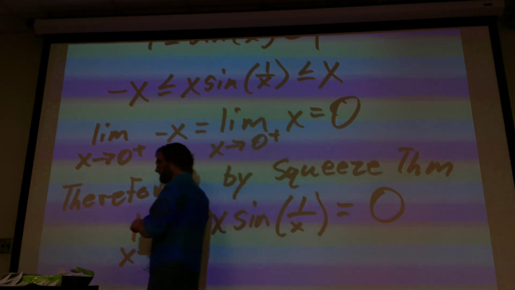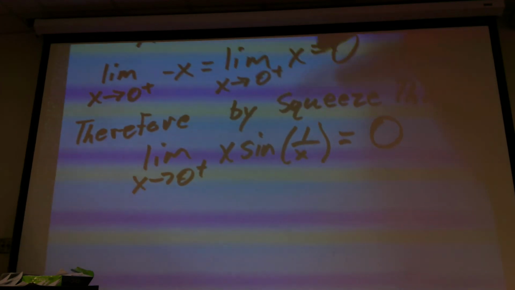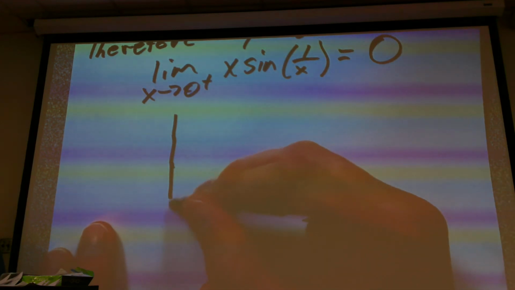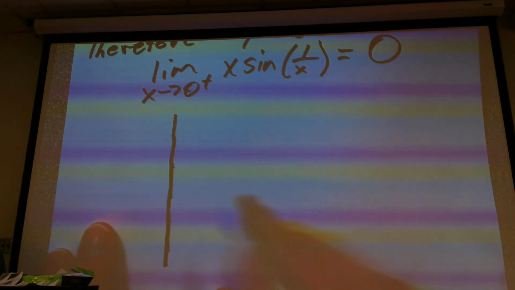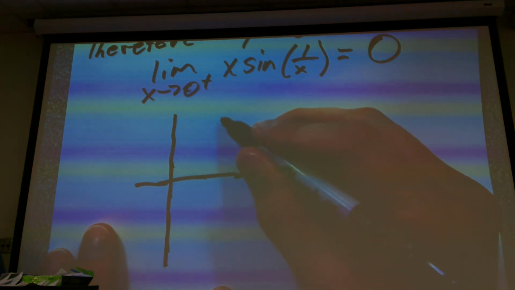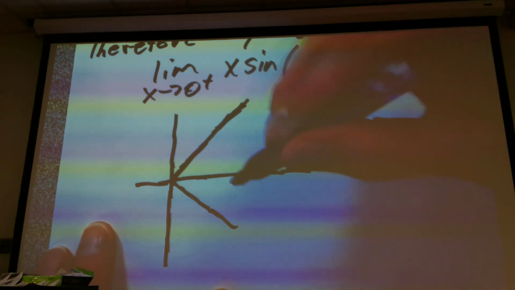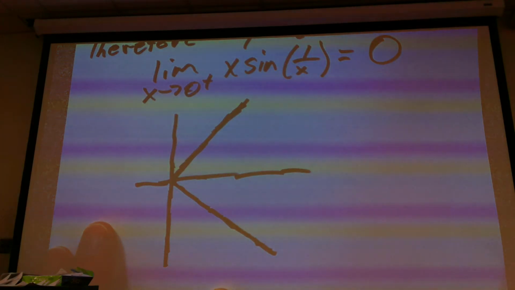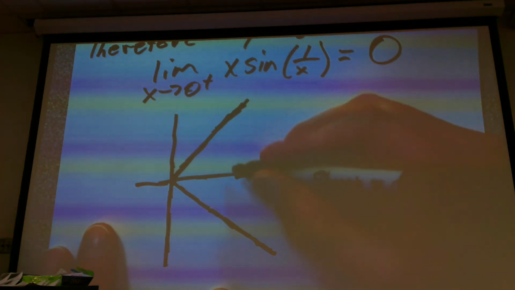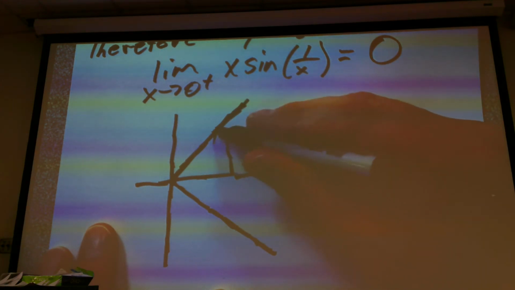So, if I was going to draw the graphical interpretation of this, okay, that's my x right there. That's my negative x right there. Now my x sine of 1 divided by x is going to be trapped inside of this thing.